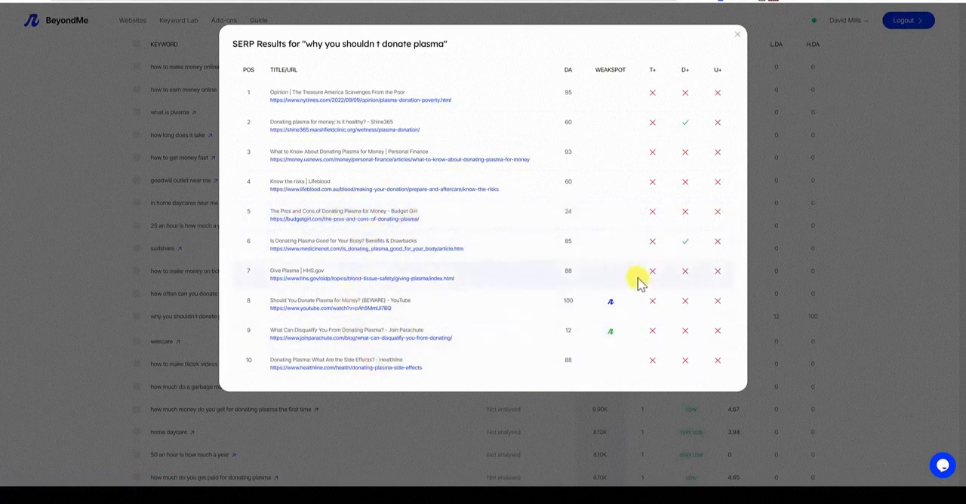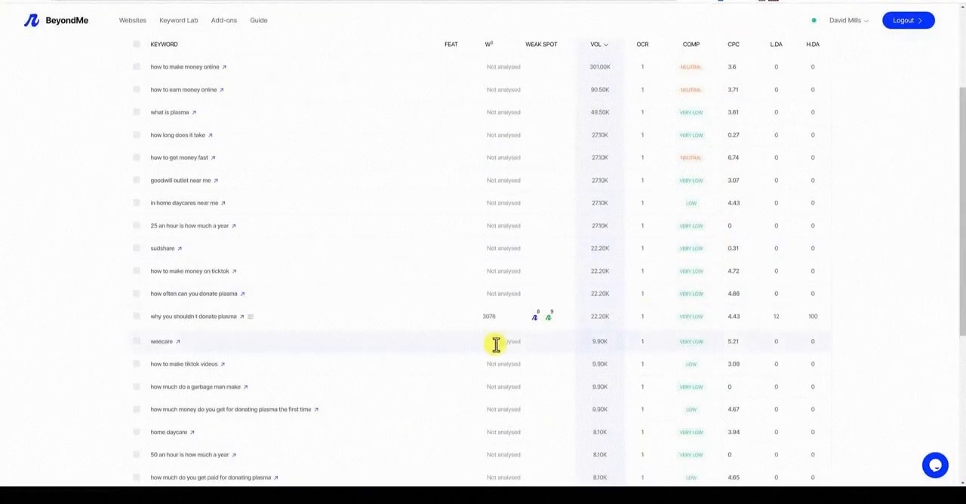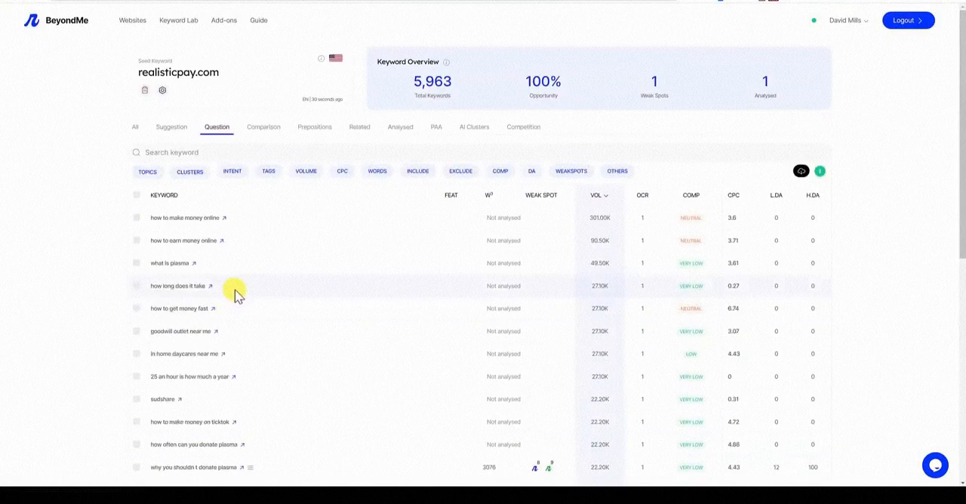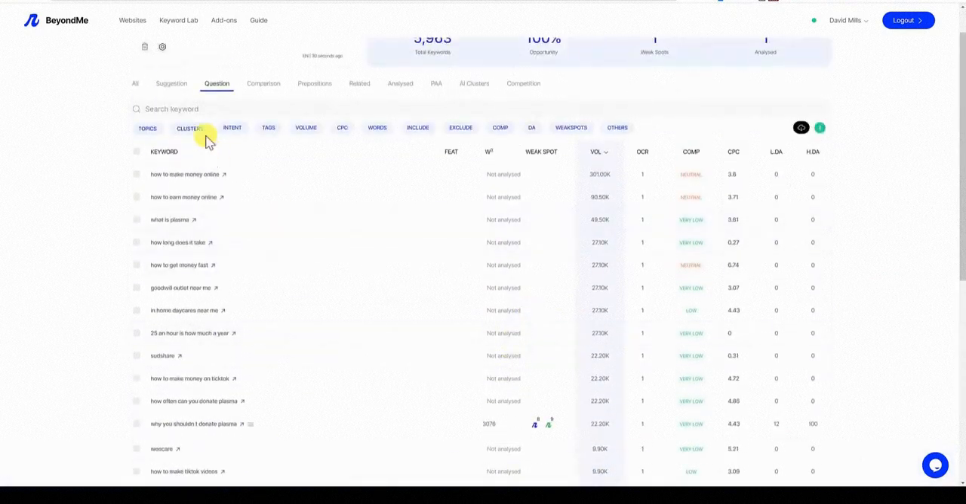What you would do with this data is go in, because I have a page that is built for making money with donating plasma, but I may not be specifically tackling that keyword. If I could go in and create an H2 about this and cover this topic really well, I might be able to rank inside the top 10 and bring in a little bit more traffic. So really cool right there. Let's go look at, so we don't have any weak spots because you have to analyze keywords in order to get the weak spots, right?